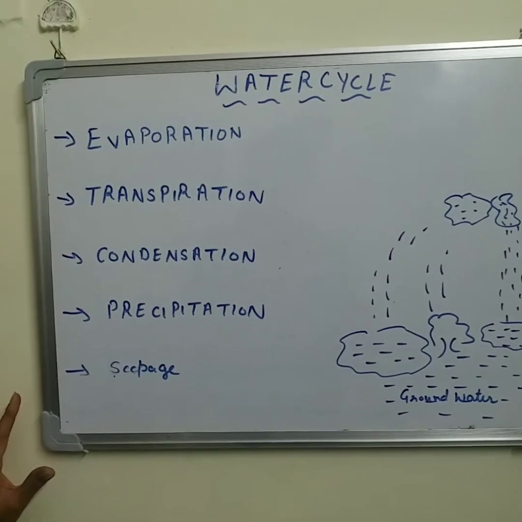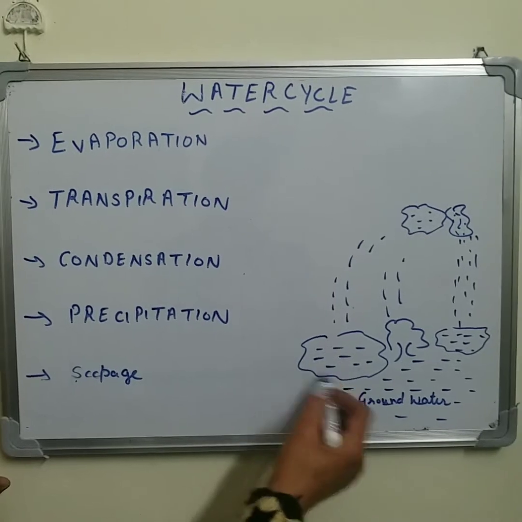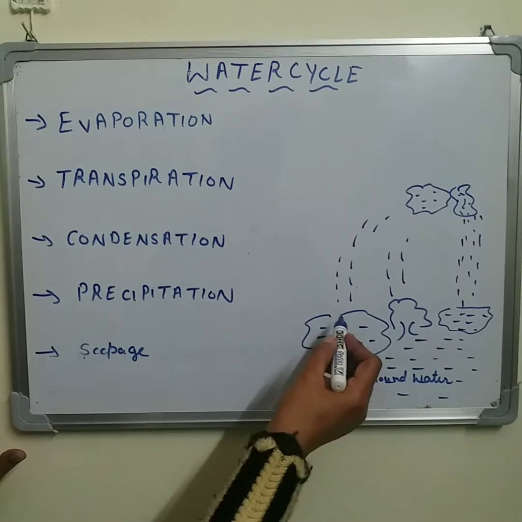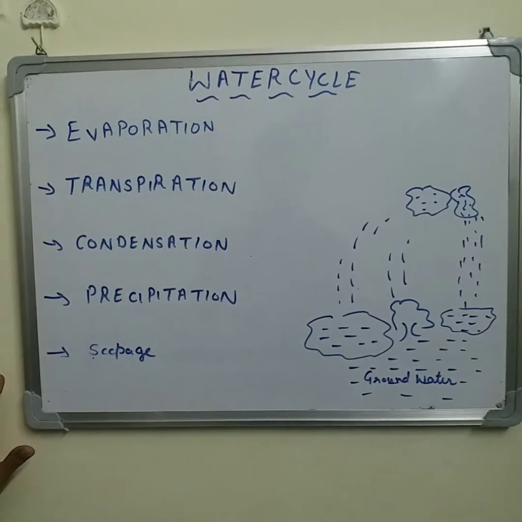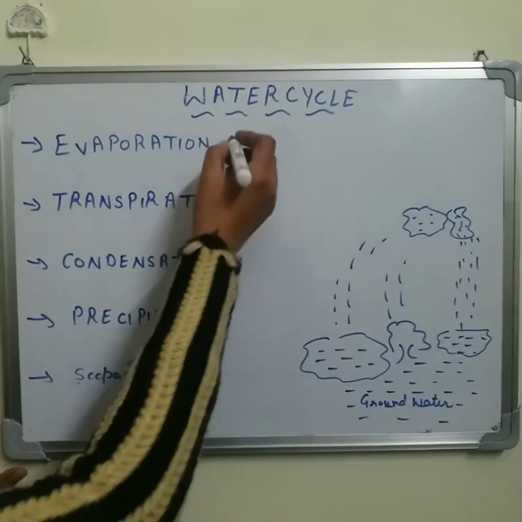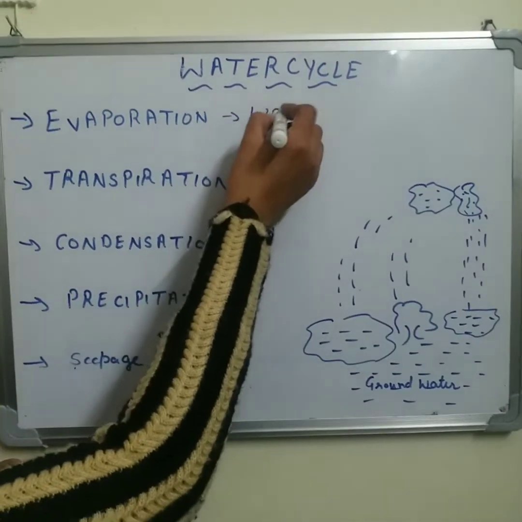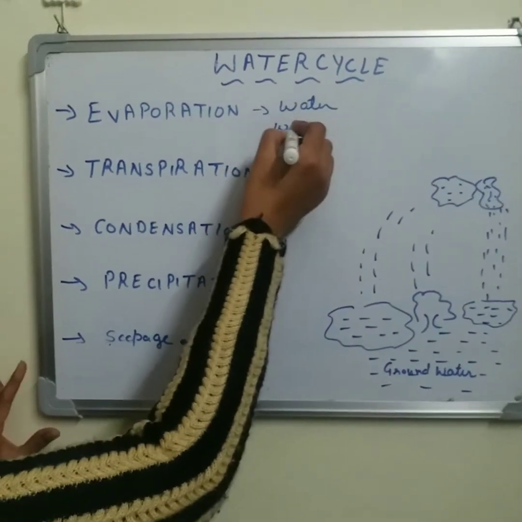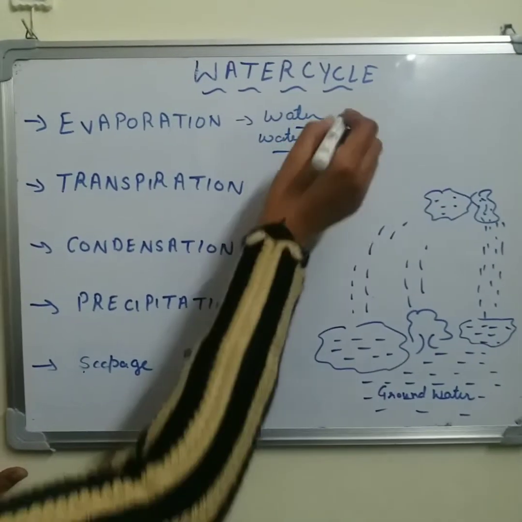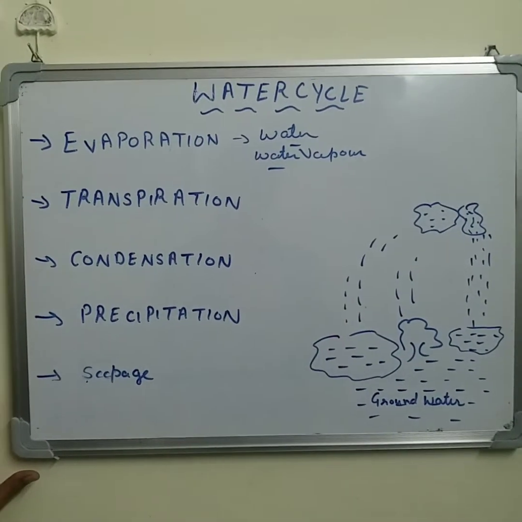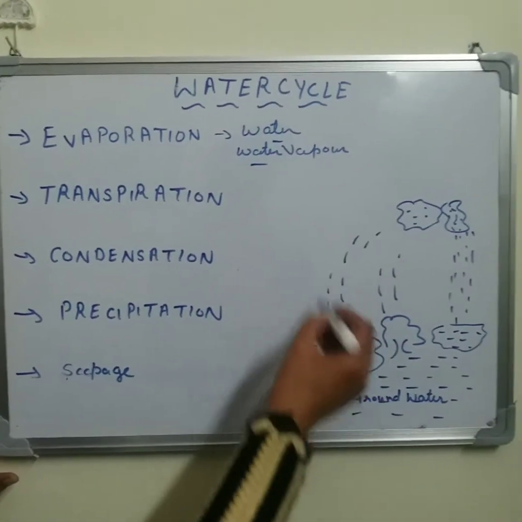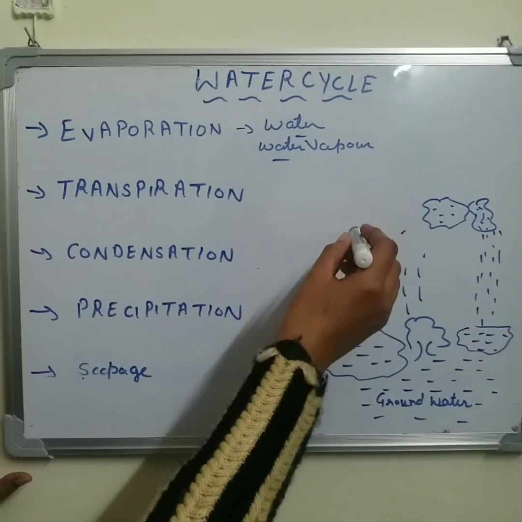Due to the heat of the sun, the water from water bodies like rivers, lakes, seas and oceans, or water which is present anywhere, is evaporated. Evaporated means water changes into water vapor. That process is known as evaporation. Due to the heat of the sun, water changes into water vapor and rises upwards towards the atmosphere.